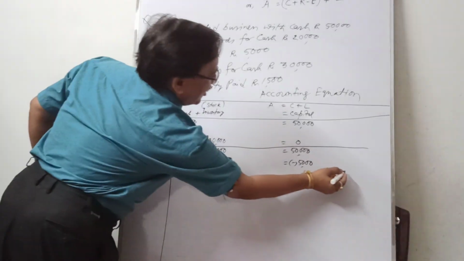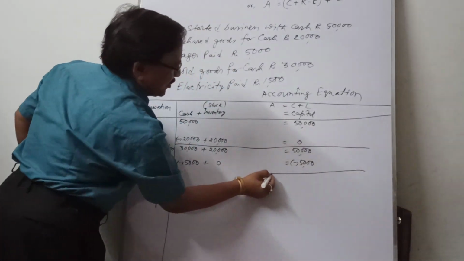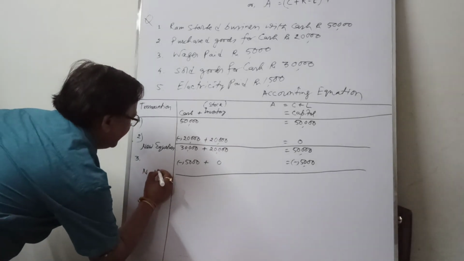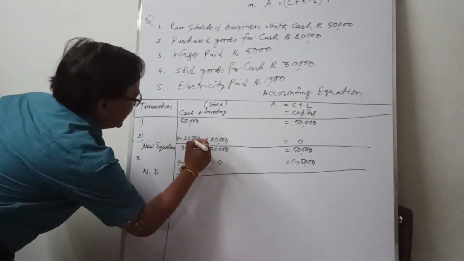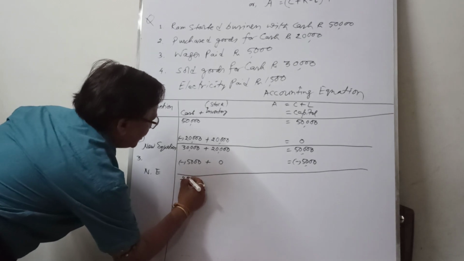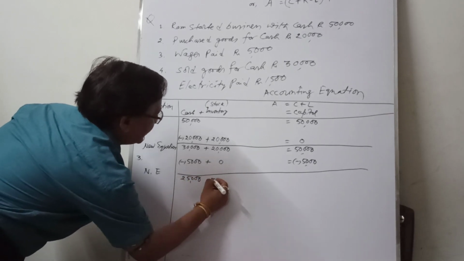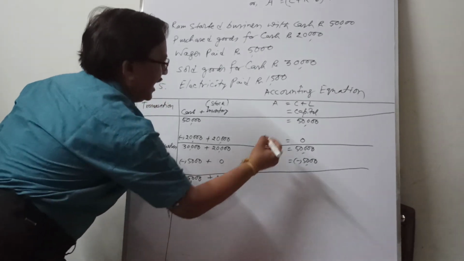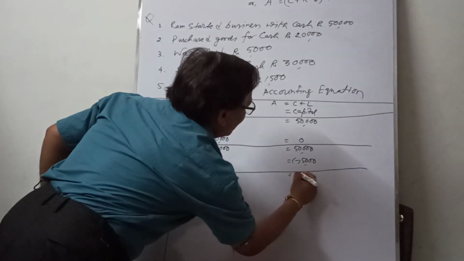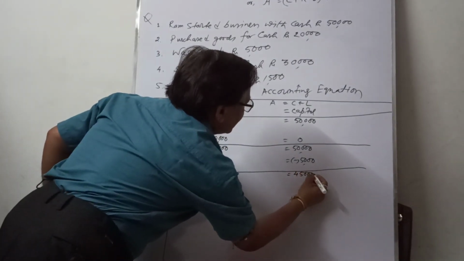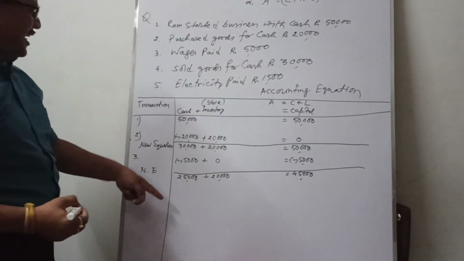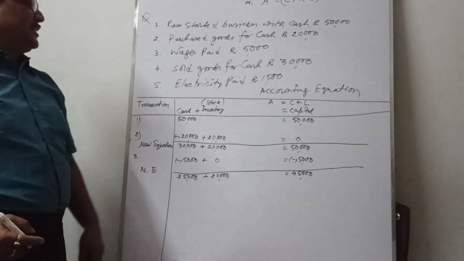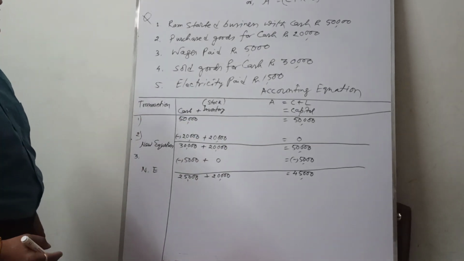Now again you find the new equation, short form NE: 30,000 minus 5,000 equal to 25,000 plus 20,000, and on this side equal to 45,000. Now you check 25 plus 20 equal to 45,000, same also on the right hand side, 45,000.